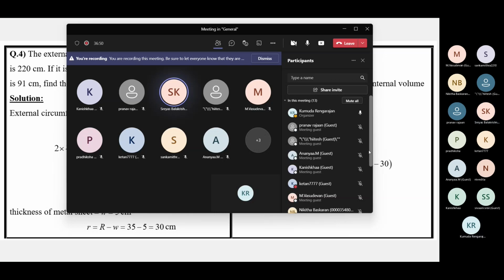Exams going on. When are you finishing? Monday, ma'am. You have an exam on Monday, is it? Yes, ma'am. What do you have? Maths, ma'am. Oh, your portions? Ma'am, volumes and surface area, probability and polynomials. Okay, fine.